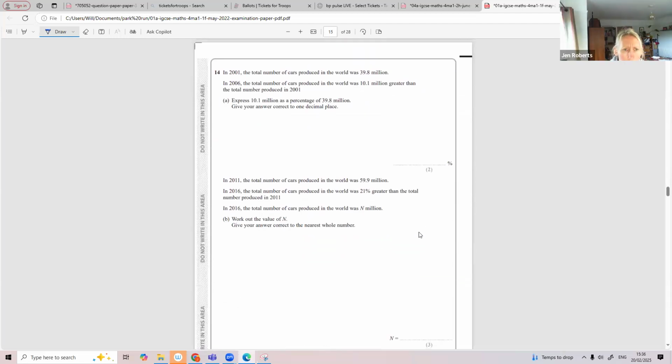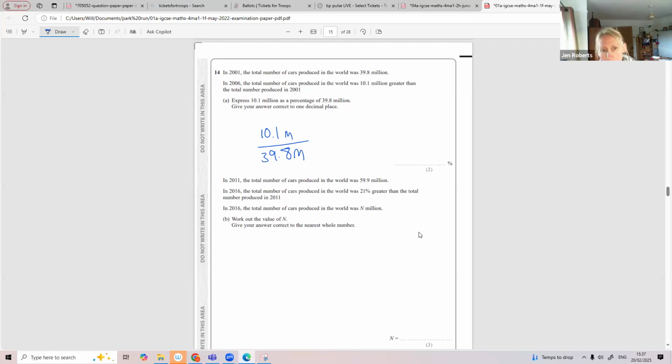In 2001, the total number of cars is 39.8 million. In 2006, the total number of cars produced is 10.1 million greater than the total number in 2001. Express 10.1 million as a percentage of 39.8 million. Let's think of it as a fraction first. What's 10.1 million as a fraction of 39.8 million? Well, it is just 10.1 million over 39.8 million.